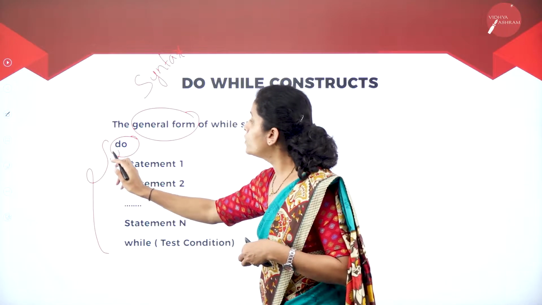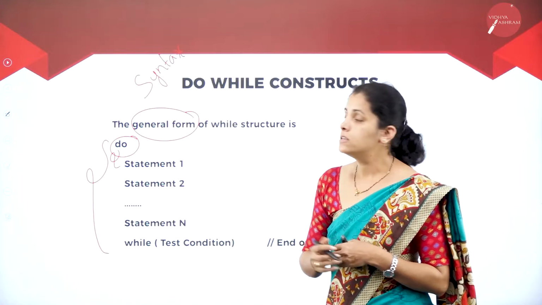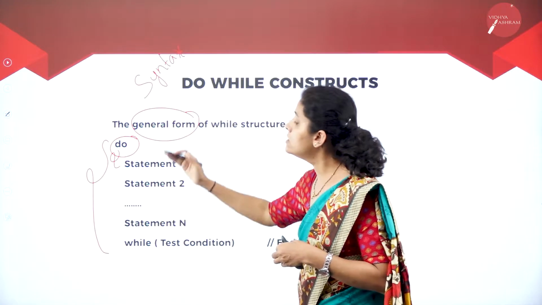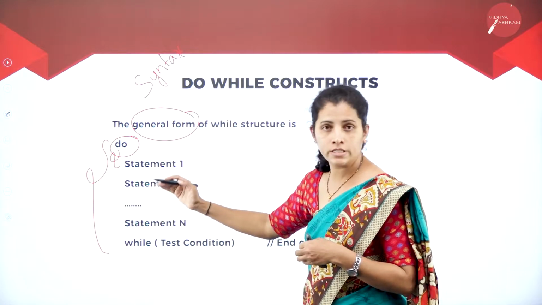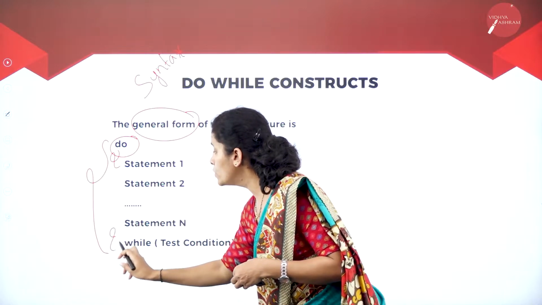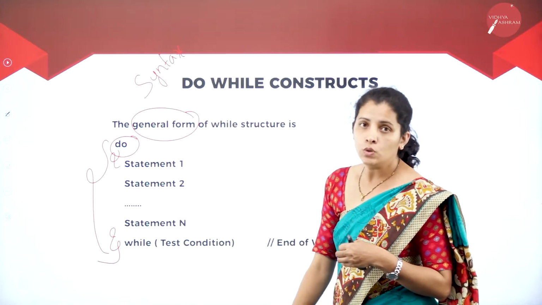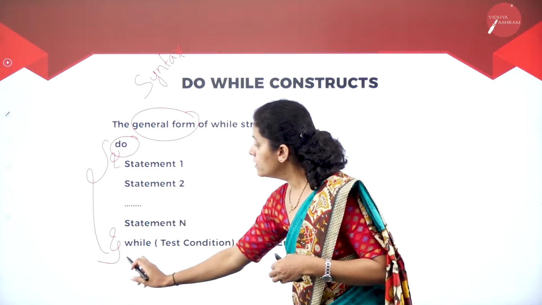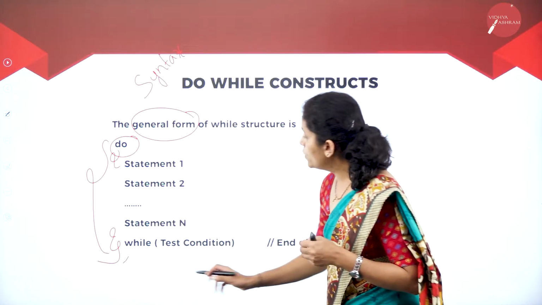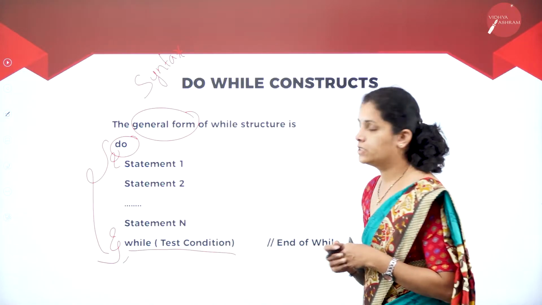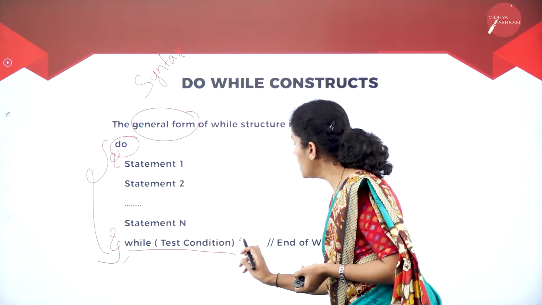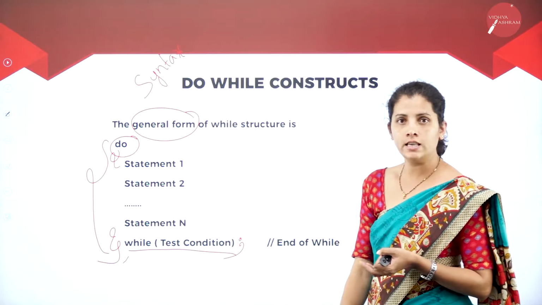Then I'm going to have a curly brace. Then I'm going to write a certain set of statements, and close my do. Then I'm going to write the condition here, and at the end I'm going to write the semicolon.